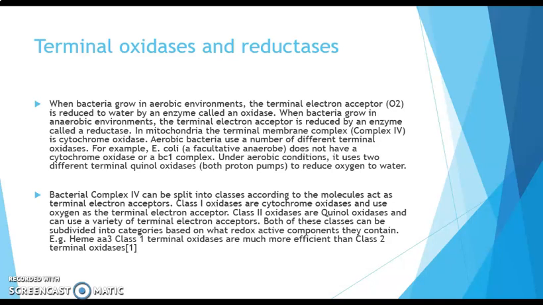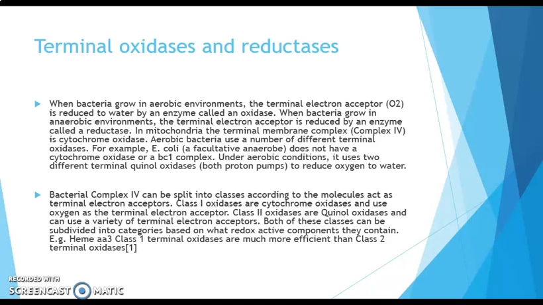The first one is class 1 oxidase, which are cytochrome oxidases and use oxygen as terminal electron acceptor. The second one is class 2 oxidase, which are quinol oxidases, and they can use a variety of terminal electron acceptors.